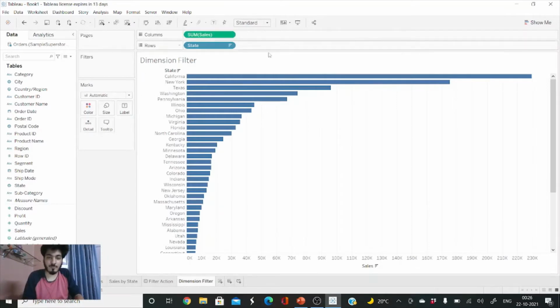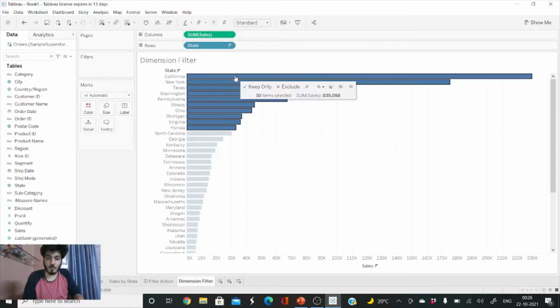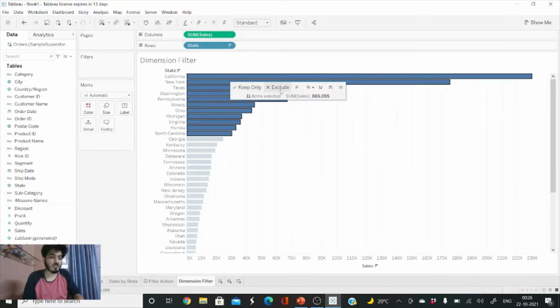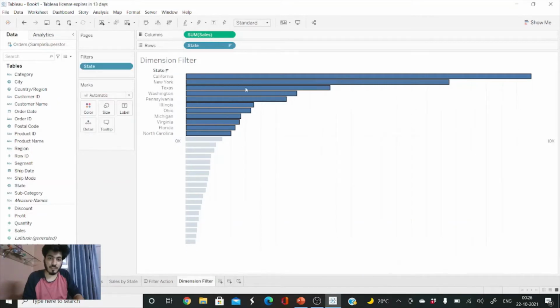One of the ways of applying a filter is, for the states we want to remain in the graph, we can just select the area we want to keep, and in Tableau it will show two options here. Let me do it again. It will show keep only and exclude. Suppose I want to keep only these values, so I'll just click on that.